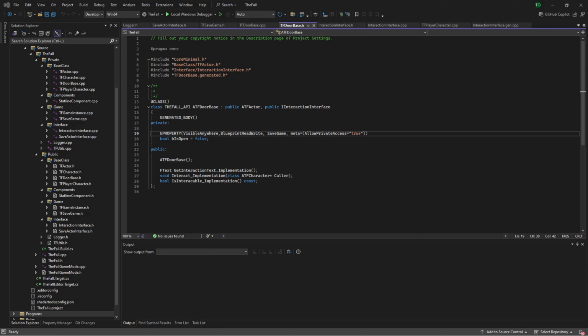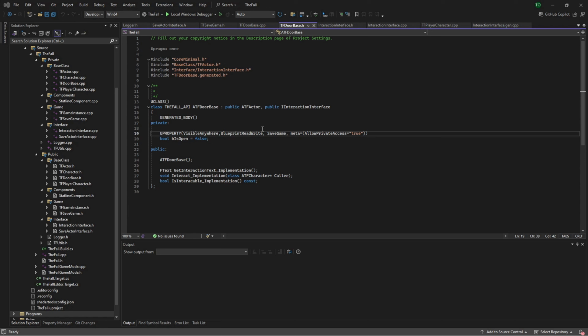So, this episode is a bit of an impromptu one. While I was doing some troubleshooting with the project after the last episode, I did notice there was something that wasn't working properly, and that was our door. It wasn't actually being saved properly, and as a result of that, it wasn't being loaded properly. So, we're going to work on that quickly this episode just to get things sorted out there.